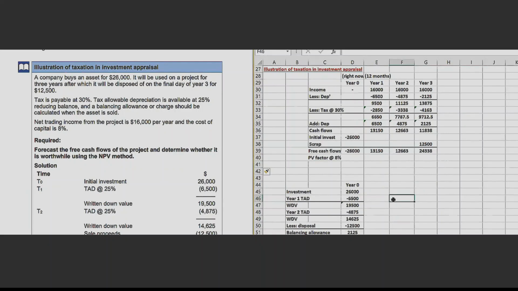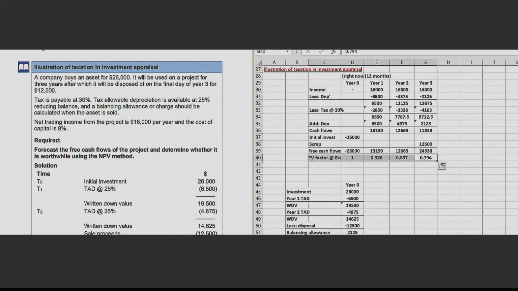The first factor comes to 0.926. Then 0.857, and 0.794. This is what I get as the present value factors.